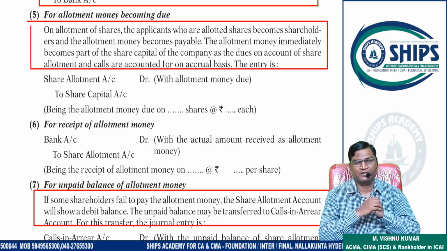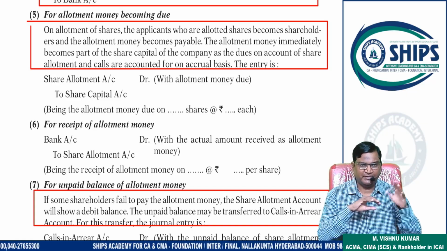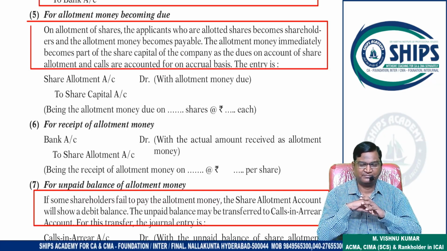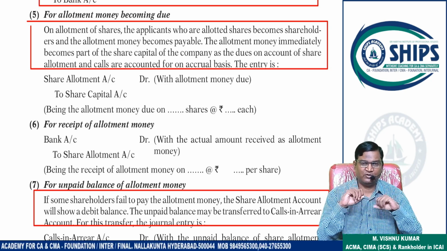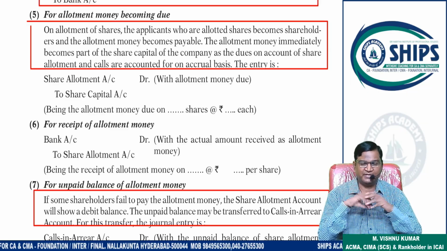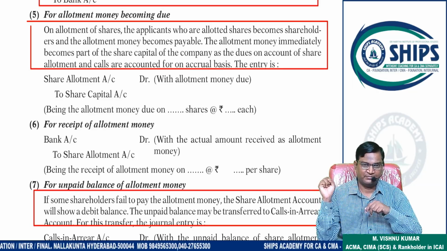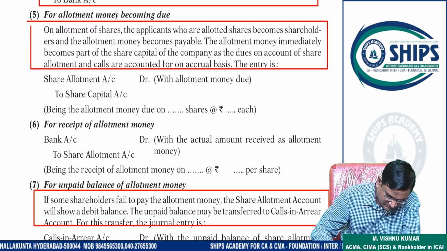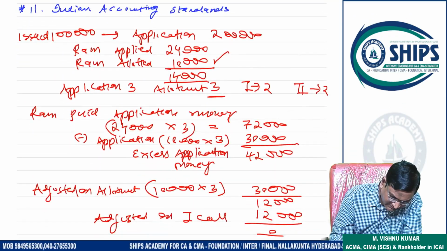For example, one shareholder is there who applied for 20,000 shares. He paid application money, but allotment money he has not paid. So whenever allotment money is not paid, or first call is not paid, final call is not paid, the company will not receive the money. So that is called as what? Call scenario. I will explain. Look carefully here.